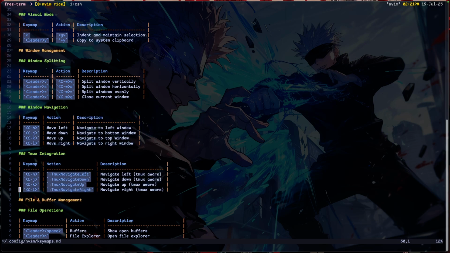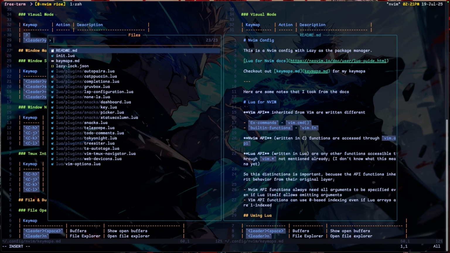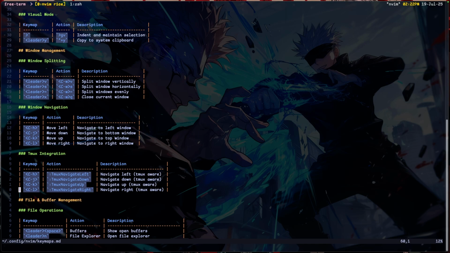So I use a plugin called, let's see here, space FF. What was this plugin called again? Tmux. Yeah. This configuration basically lets you use Control HJKL to move between your Tmux panes as well as your Vim panes. Which was very important, because navigating through Tmux and through Neovim whenever I split my window was a pain.